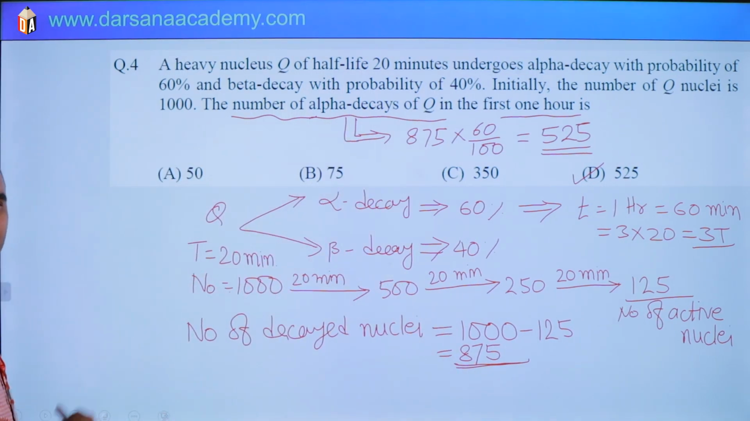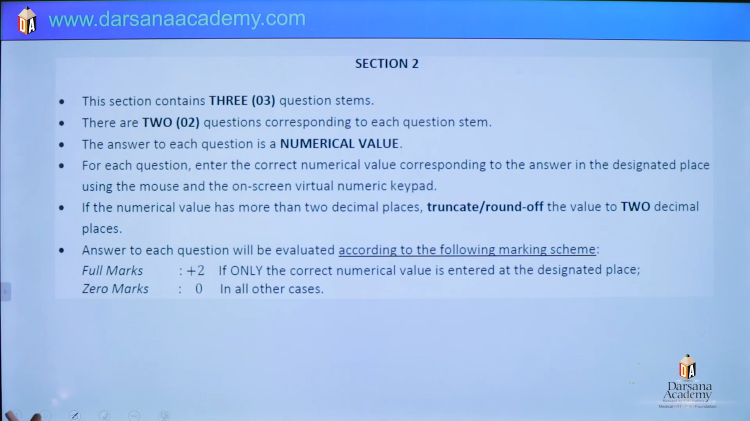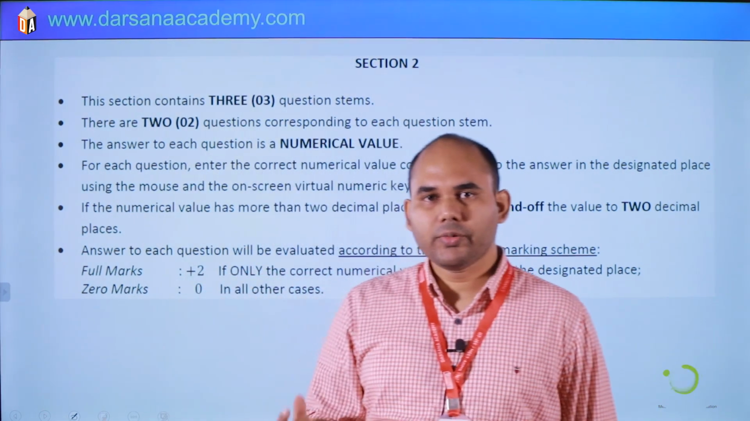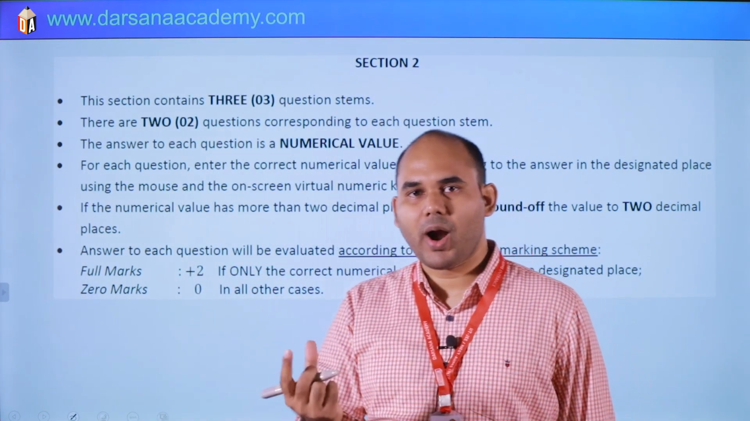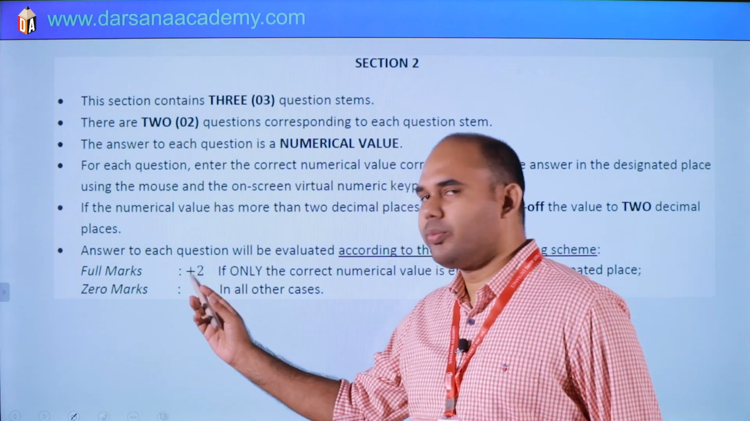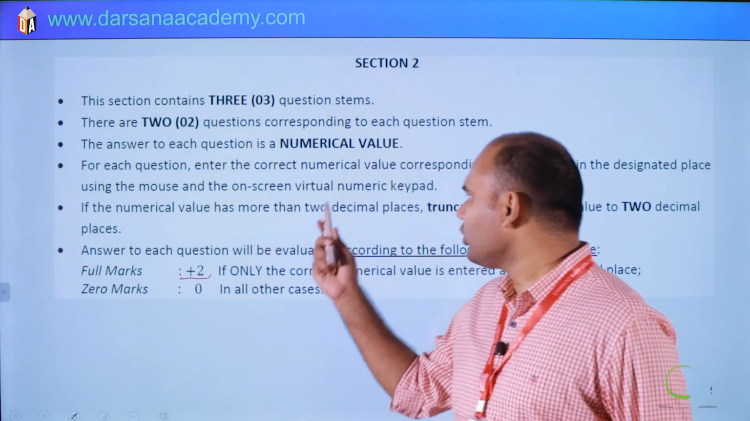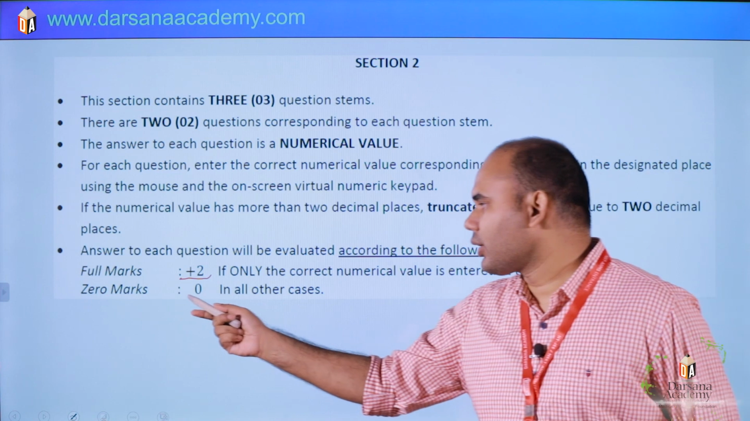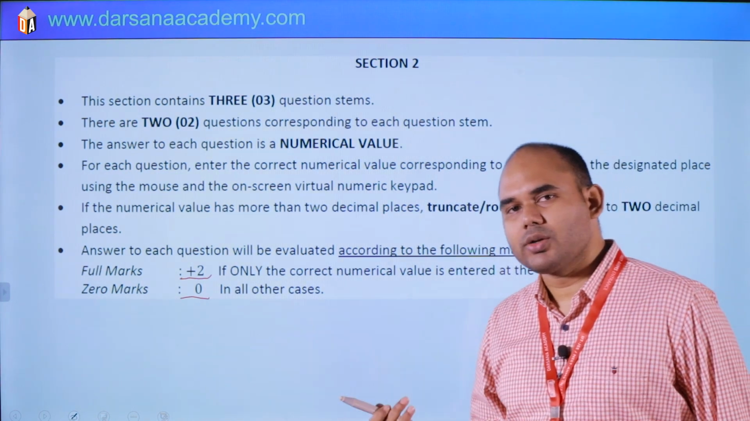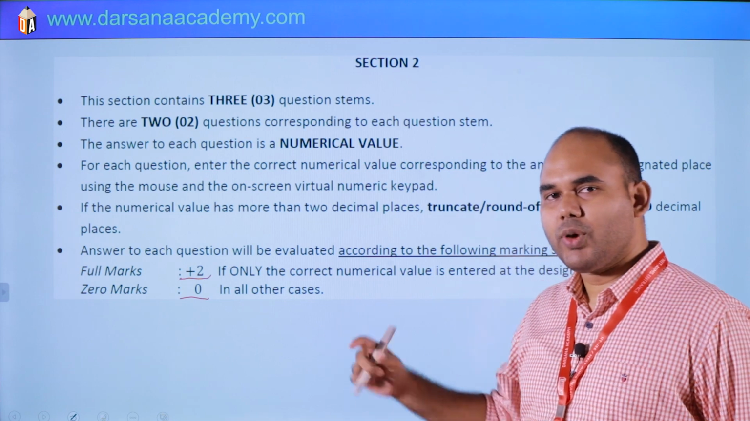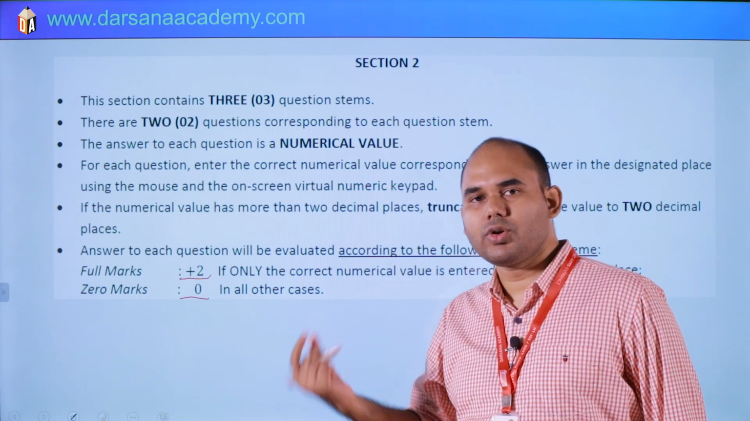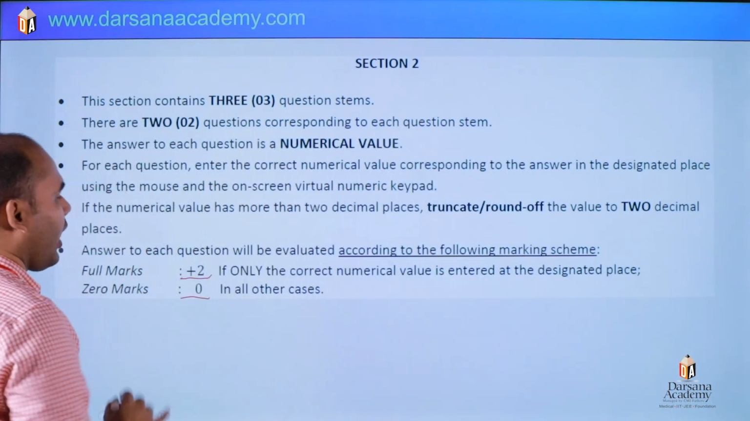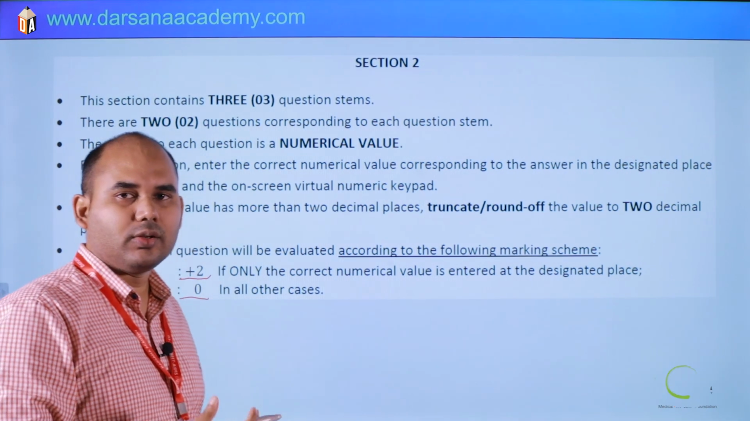So this was all about section 1. Let's discuss section 2. In section 2, it is a statement type. One sentence is given and in which there are 2 questions, 2 parts, each having marks 2 plus 2, and it is numerical value type. You have to give the answer up to 2 decimal places and there is no negative marking, either 0 marks or plus 2 marks. So it was also very simple. There were total 3 stems and total 6 questions, 2 each.